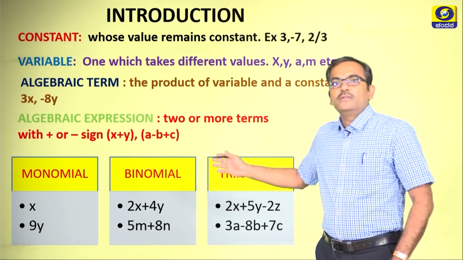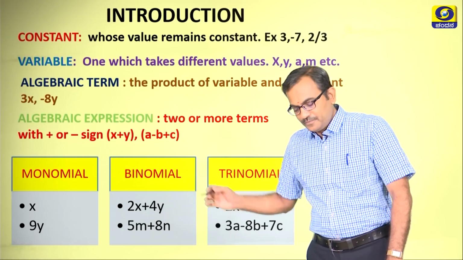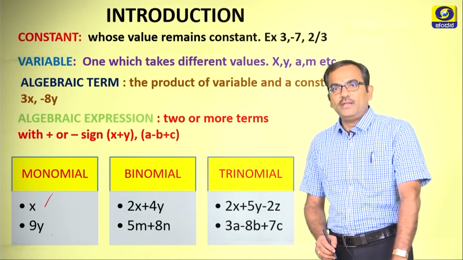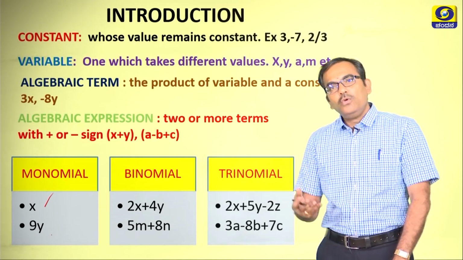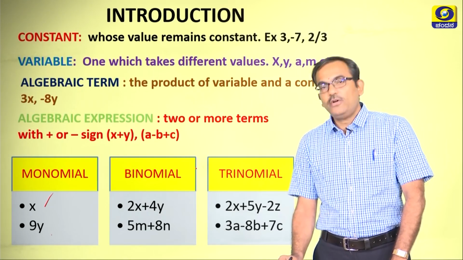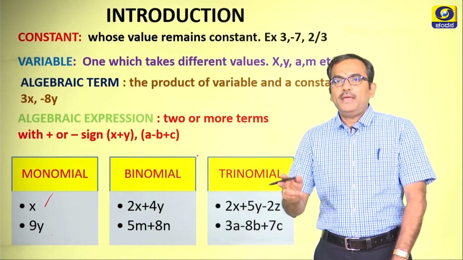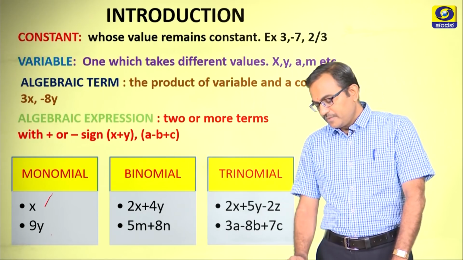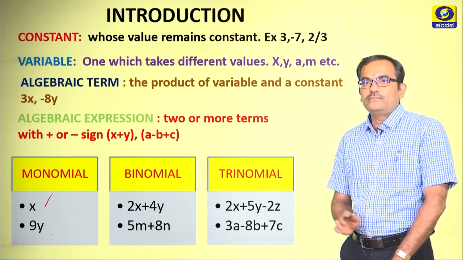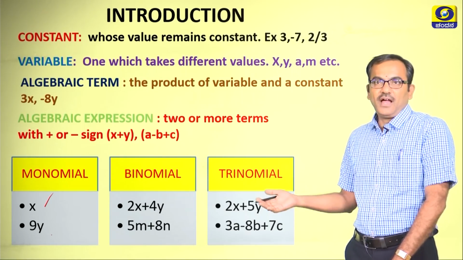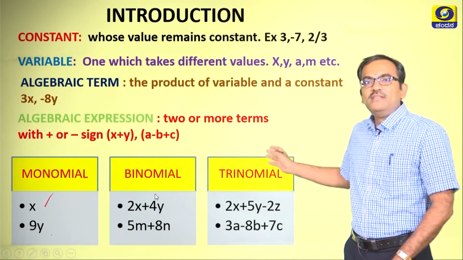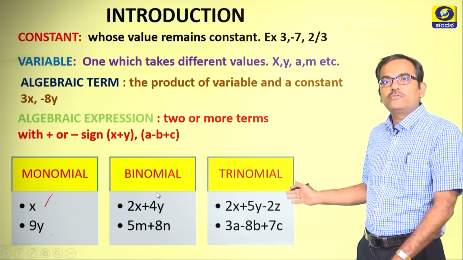There are examples for monomial here, x and 9y, these two are examples of monomial, where mono indicates only one or single. Next we have the binomial, where bi means 2. Therefore, we have 2x plus 4y and 5m plus 8n. And the third one, I do not think it needs any explanation. The examples are self-explanatory, right children.